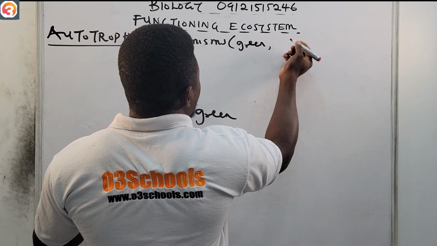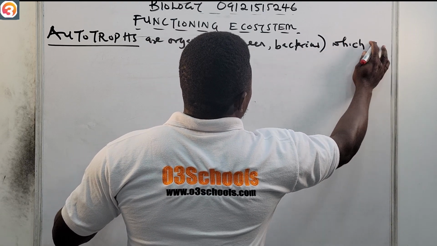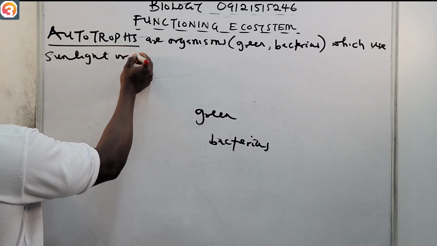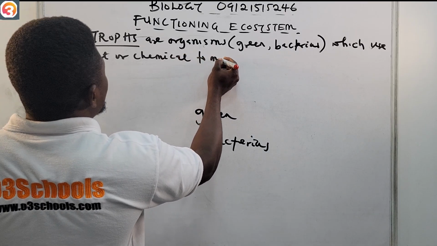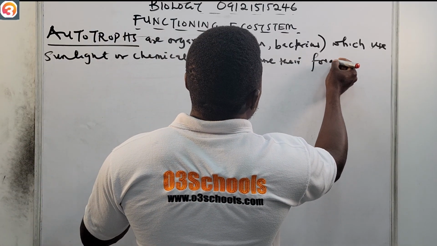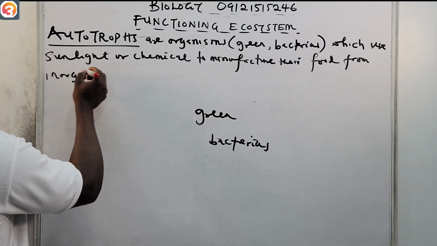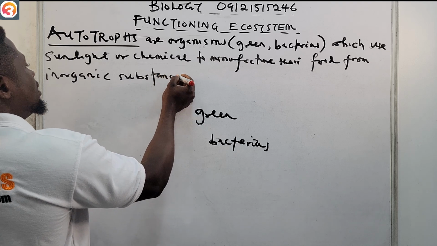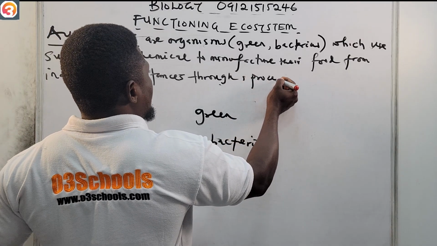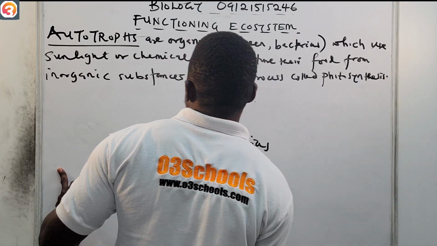They may be bacteria, which use the sunlight or chemical to manufacture their food all the way from inorganic substances, through a process called what now? Photosynthesis.